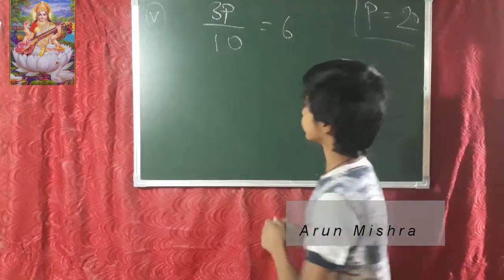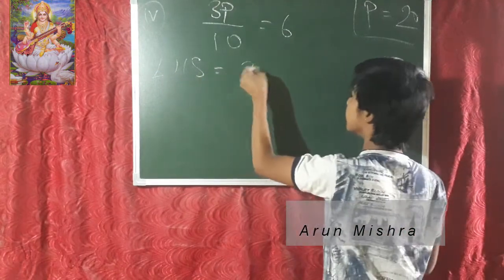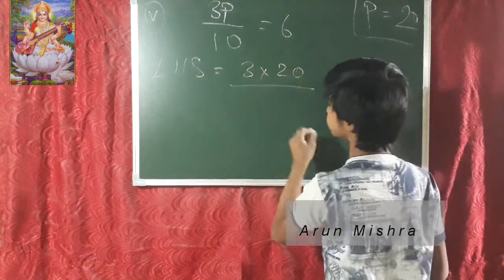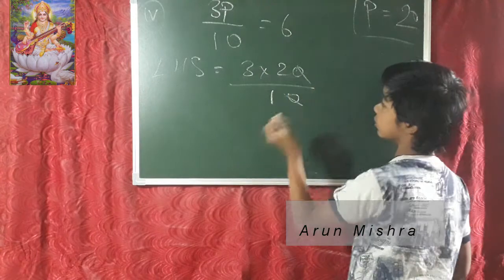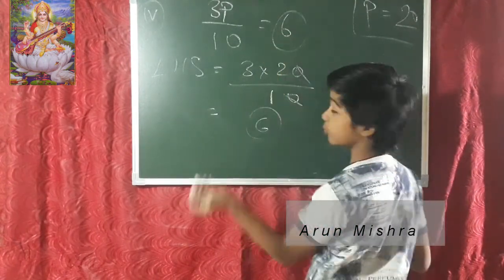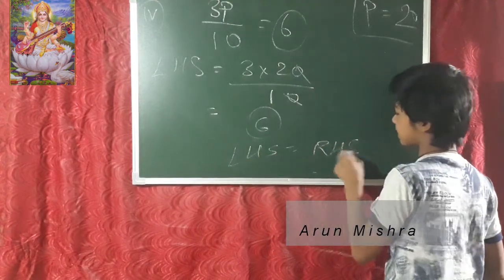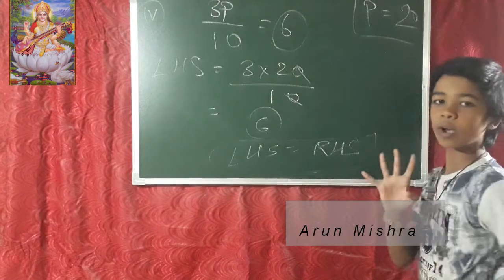Now we are going to start our checking process. LHS is equal to 3p, so 3 into 20 upon 10. The zero cancels, and we get 6. Both are equal. LHS is equal to RHS. So the answer came.